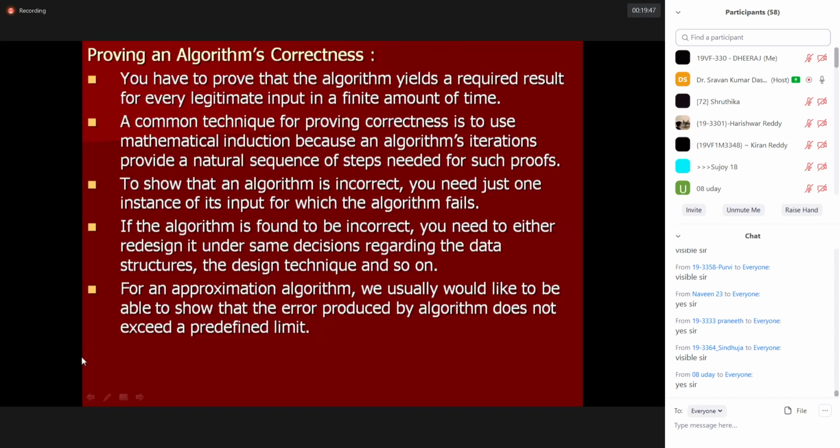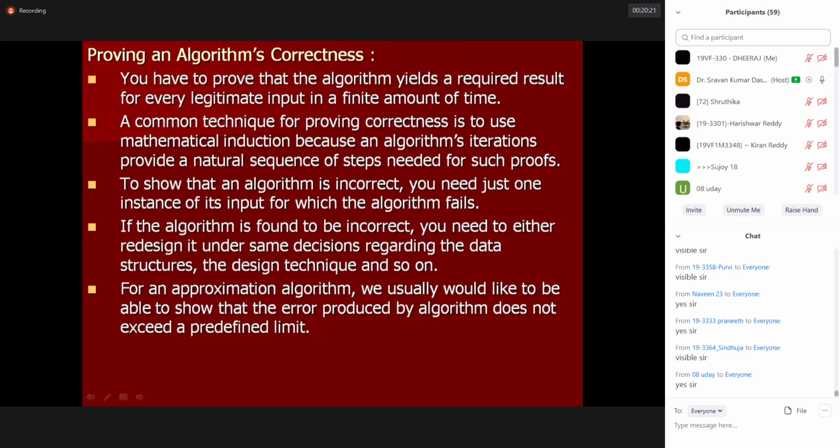So this is one thing. And next, for an approximation algorithm, we usually would like to be able to show that the error produced by the algorithm does not exceed a predefined limit. Already I said the problems are classified into two cases, like the problems are classified, not algorithms. Problems are exact problems, followed by approximate problems. A problem which can generate the result exactly is called an exact problem. A problem which can generate a result close to the exact value is called an approximate problem. So we already came across what exact solution means and what approximate solution is.